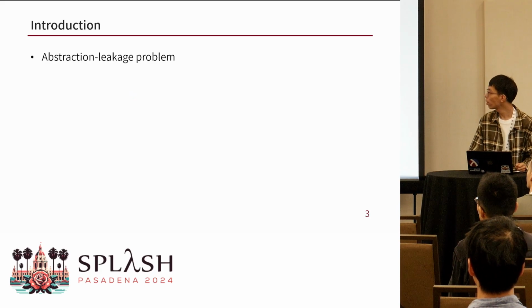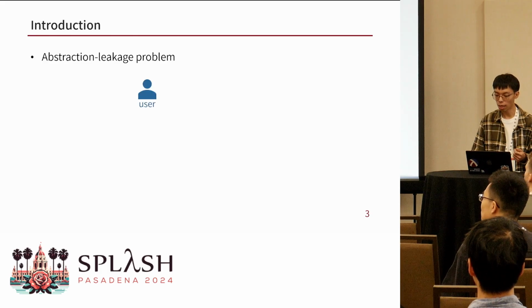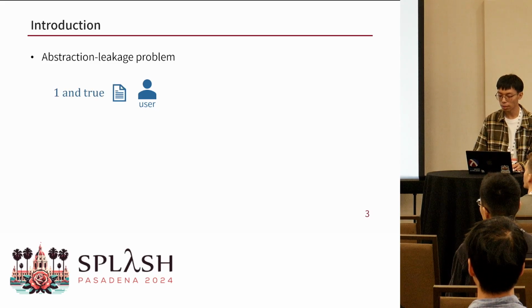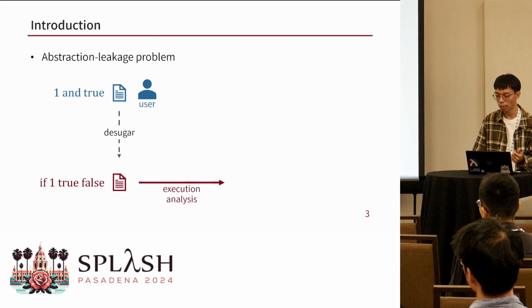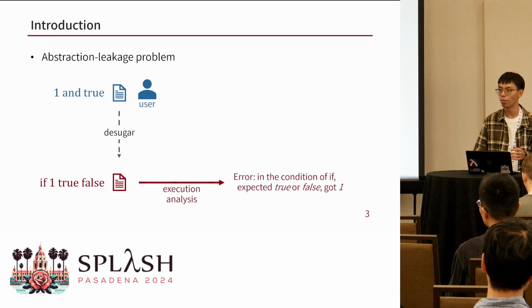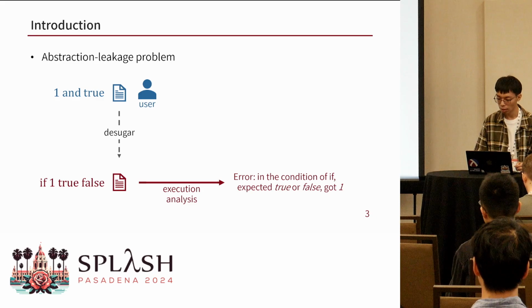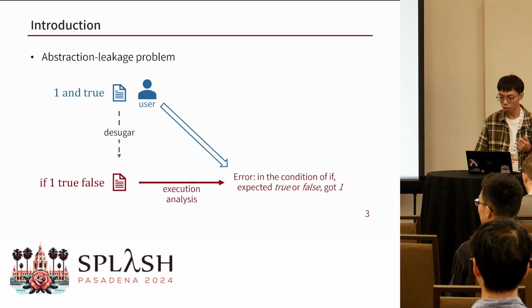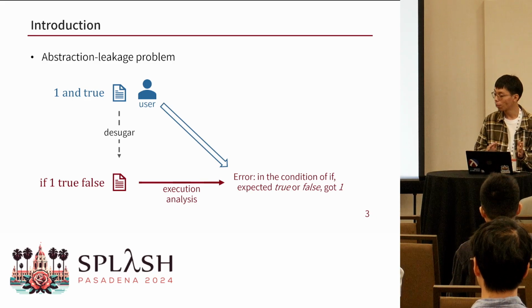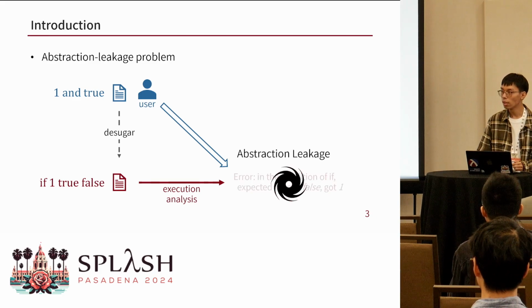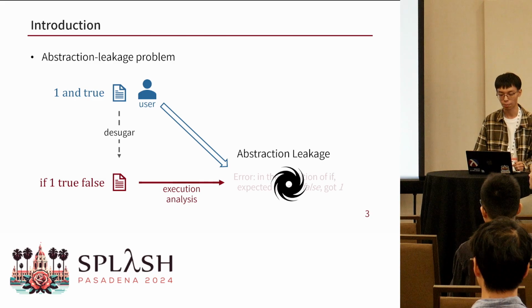However, sugar-defined DSLs face a problem. Consider a user who is an expert in the target domain, but unfamiliar with the host language. After writing a DSL program, the code is first desugared into the host language before dynamic execution or static analysis. If an error occurs, the error messages will be framed in terms of the host language. For the user, to understand these messages, he has to learn knowledge about the host language, which can feel like falling into a black hole. This issue is known as abstraction leakage.